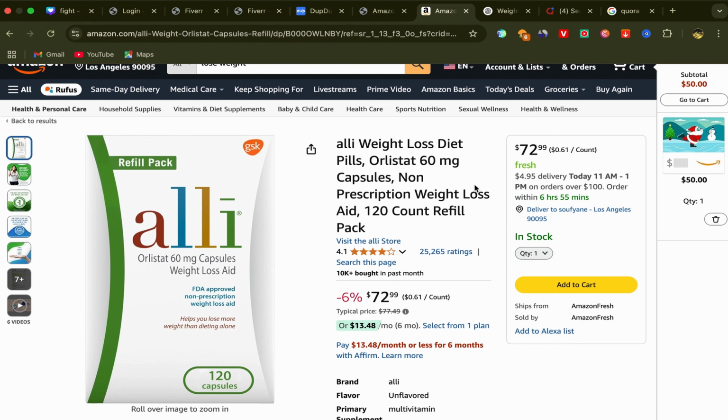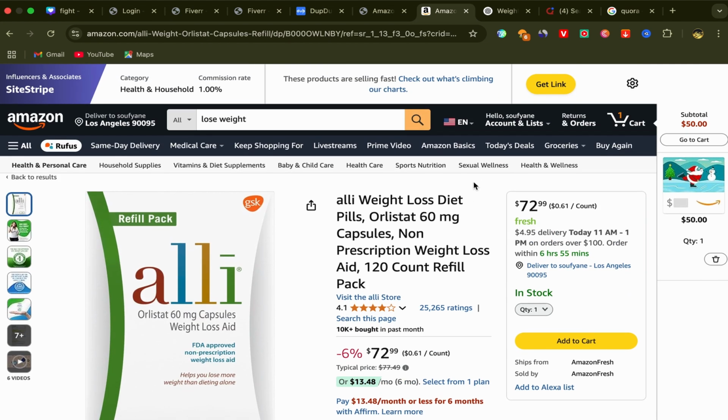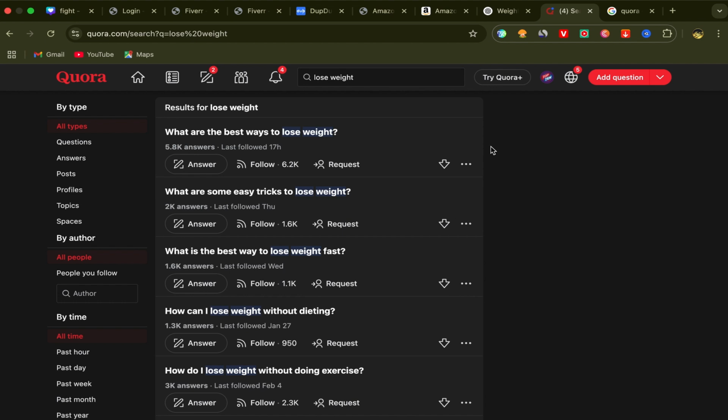Those are the products that you need to start promoting, okay? The products that people are already paying for, and a lot of people are paying for those products. And the best part with those products, guys, is that they are evergreen products, meaning that people will keep buying those products again and again, which is really good, okay? So what you will do next, you need to create a good answer to this question and we will include our Amazon affiliate link, okay, to this one. What are the best ways to lose weight?